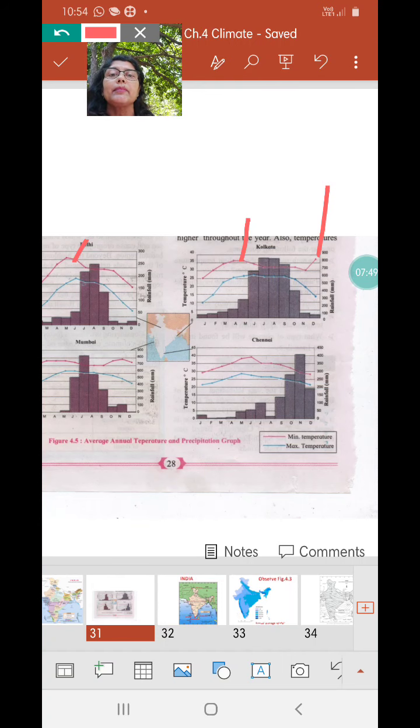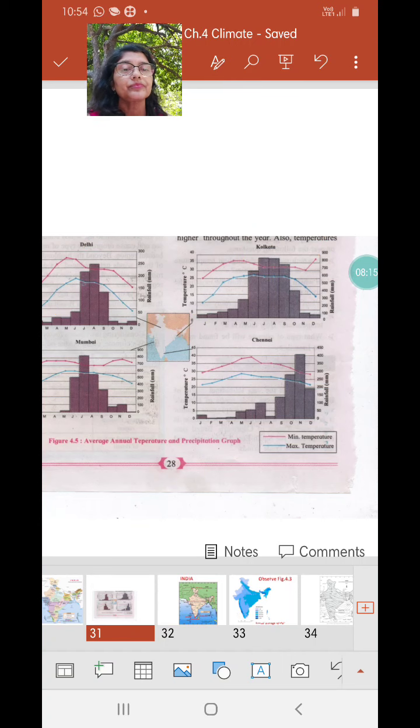And the minimum temperature of Delhi is around 7 degrees and the minimum temperature of Kolkata is around 9 degrees. Okay, so not a big difference. That means both the cities have more or less the same range of temperature. So that is the similarity that we see in the temperature curves of Delhi and Kolkata.